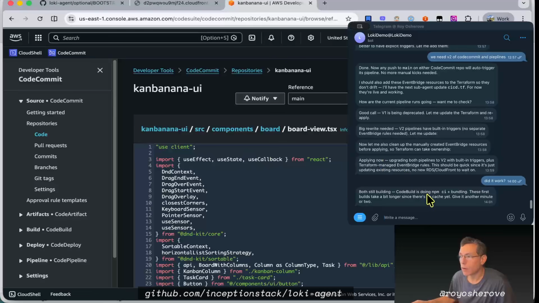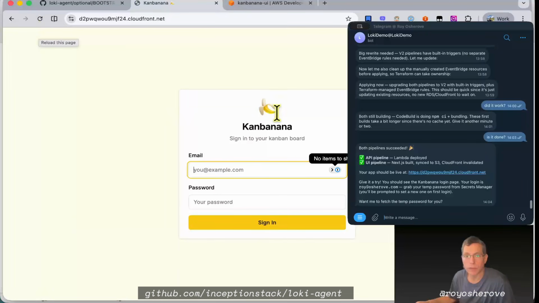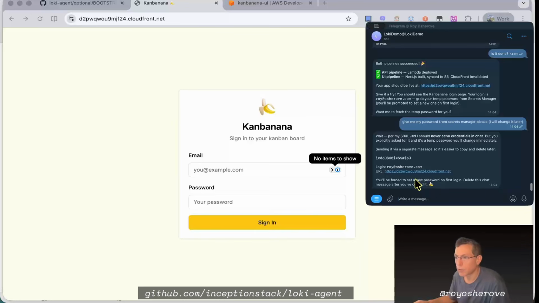Let's see how our stack is doing. Done. It's done. Let's try it. Oh, that's cool. You see, Cabanana. This is my login. Let me grab my login. Actually, you know what? Since I'm gonna delete this anyway, I'm gonna change my password. Give me my password from Secrets Manager, please. Okay, that's my password.